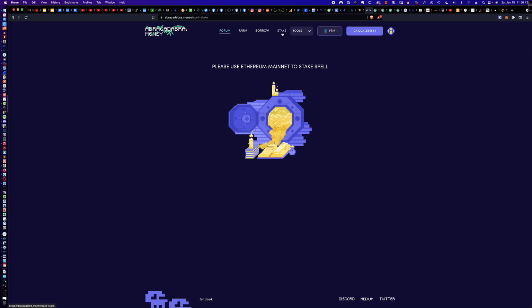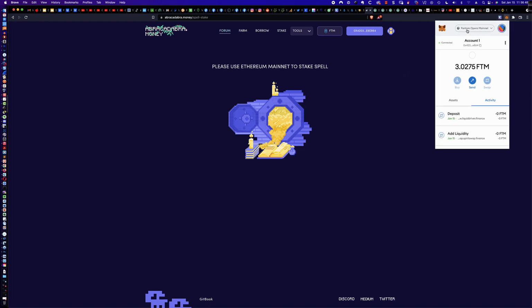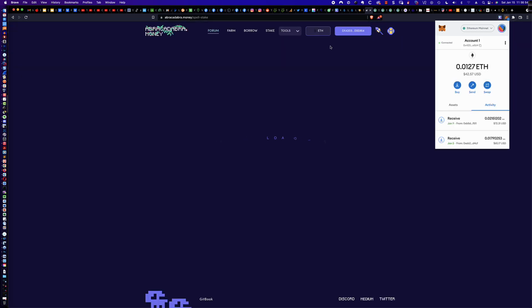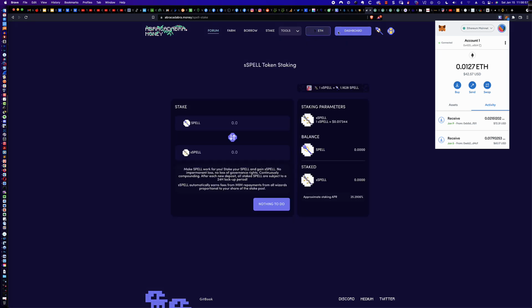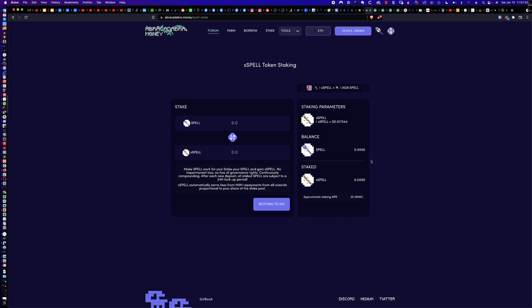But in order to see the stake rewards and how that would work, I've got to come up to my wallet. I've got to switch the network to the Ethereum mainnet. And you can see it shows you right up here which mainnet your MetaMask wallet is connected to. And so here we can see, okay, I can take my spell tokens, and there's nothing to do, again, because I'm not doing anything here. But take a look. The approximate staking APR of spell, if I was to try to do something here, is 25%. So compare that to the 142%.